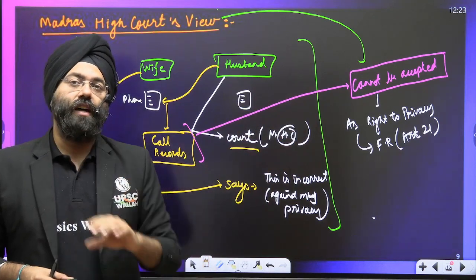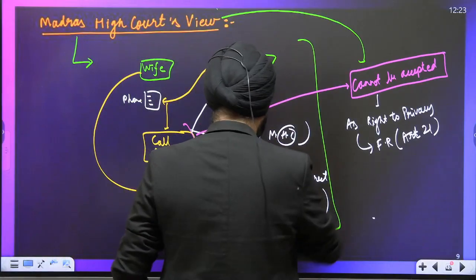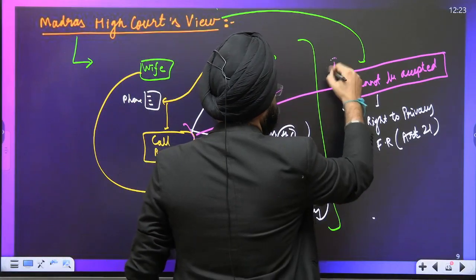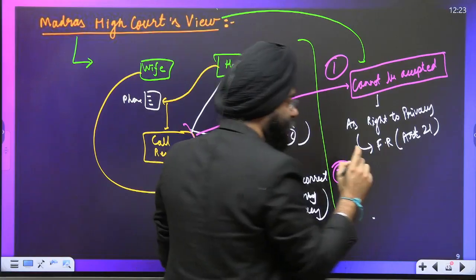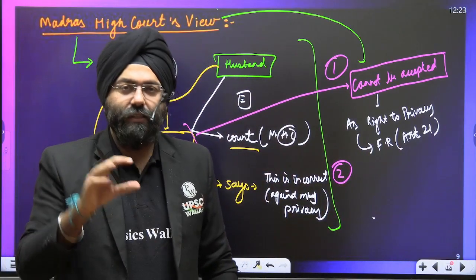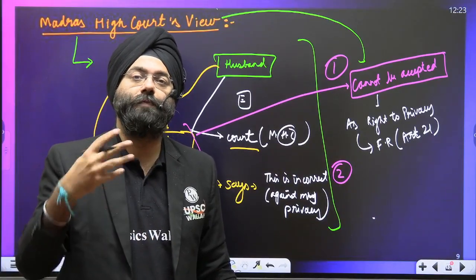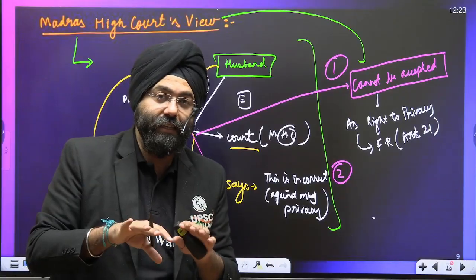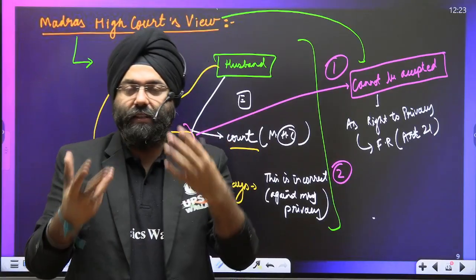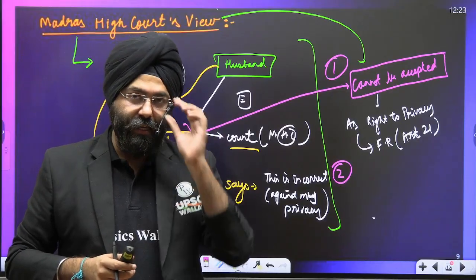One more thing that the High Court says is again very interesting. The first thing that the High Court says was cannot be accepted. The second thing is that under the marriage system, doubting your wife, or let us say husband, or for that matter spouse, goes against the aspect of marriage itself. Did you understand that?